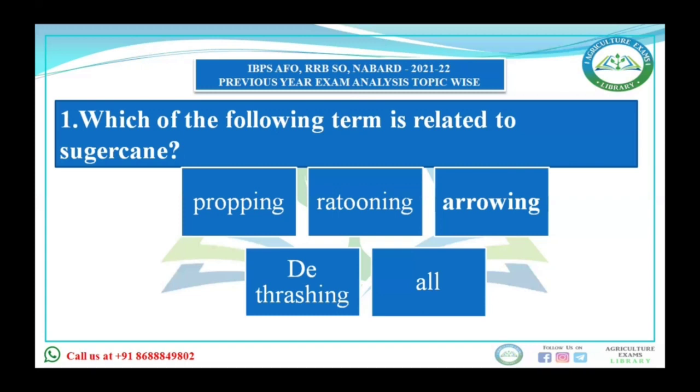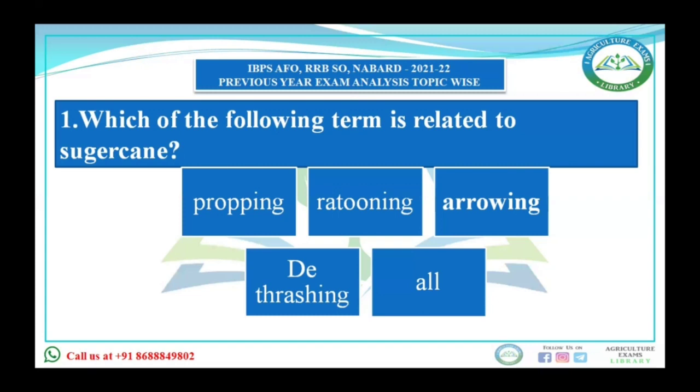Again, ratooning. What is ratooning? It means a second crop is grown from the vegetative part of the first crop. When the first crop is harvested, the ratoon is left in the field, and from that the second crop is grown. That is ratooning. Arrowing is nothing but the flower of sugarcane.